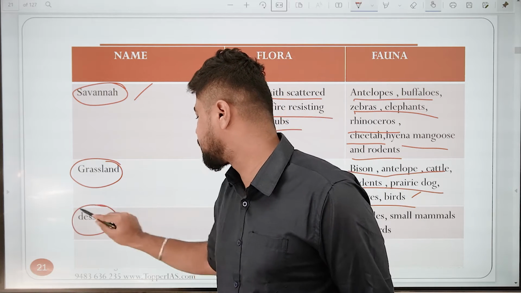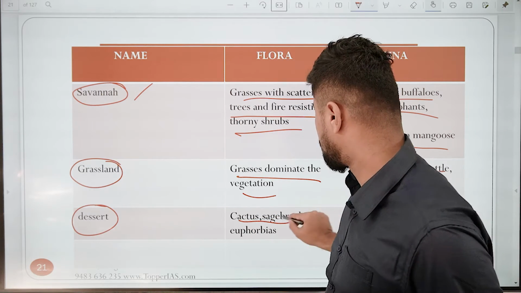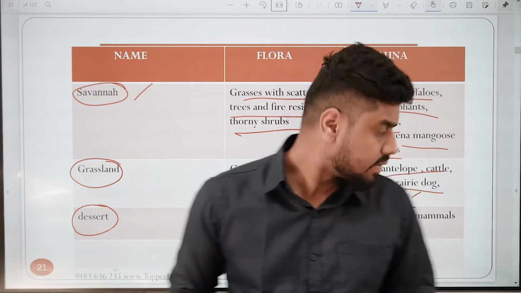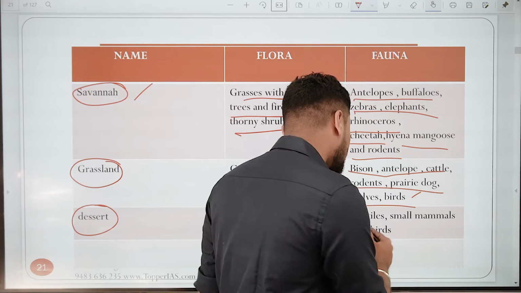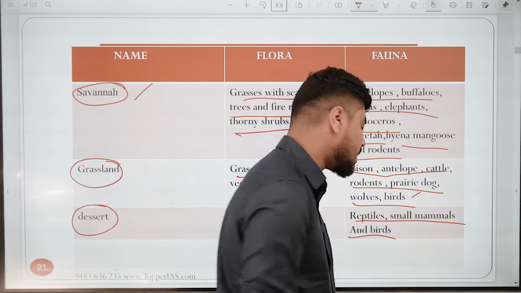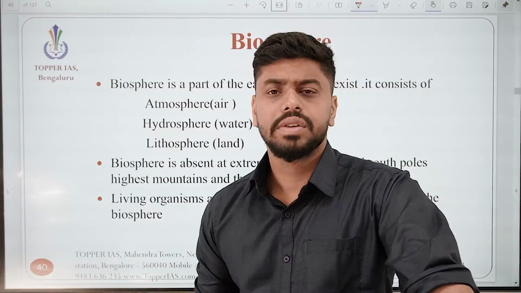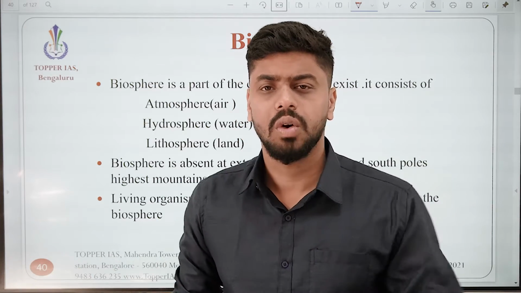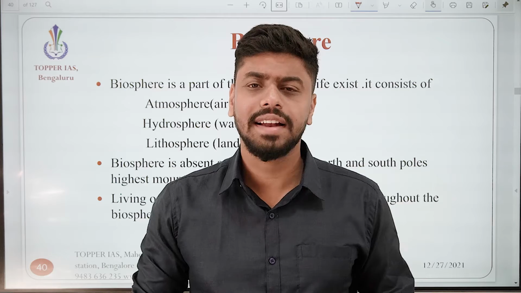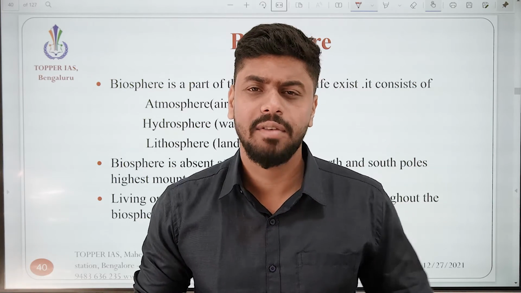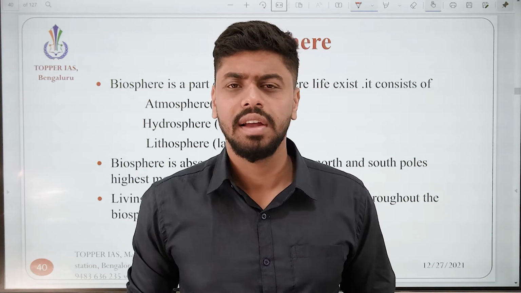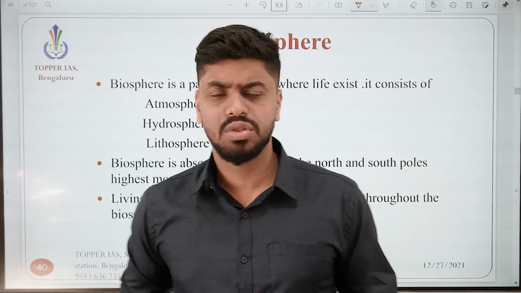Next one is a desert. Here you have cactus, sagebrush, euphorbias. You have smaller things like reptiles, small mammals, and birds. So having looked at all of these different biomes, we have an idea as to how exactly these biomes would look like. That is, they would either be a grassland, or a savanna, tundra, taiga, a desert, and so on and so forth.